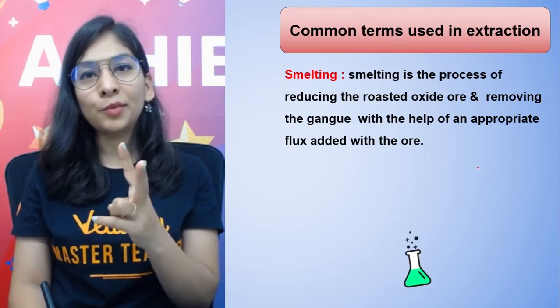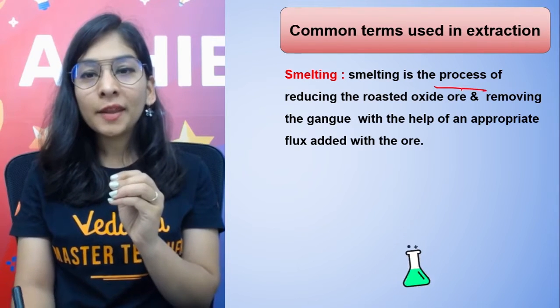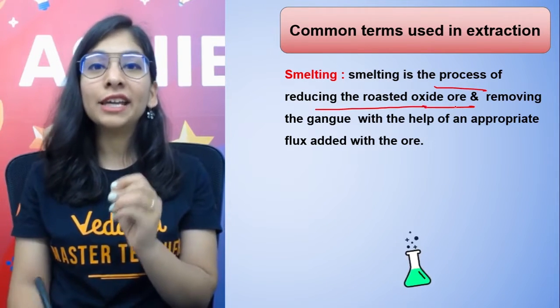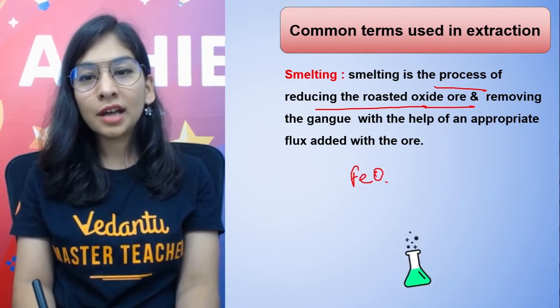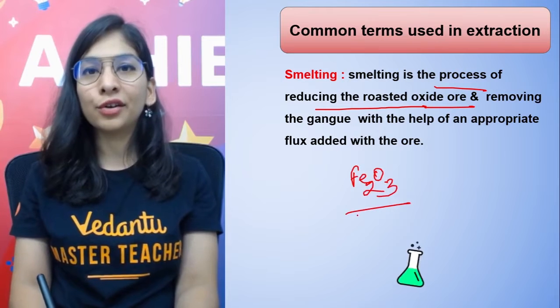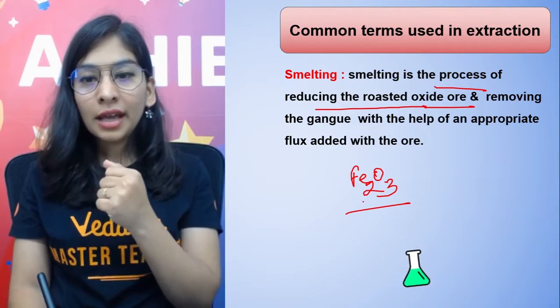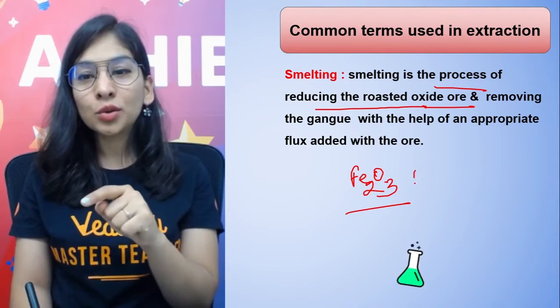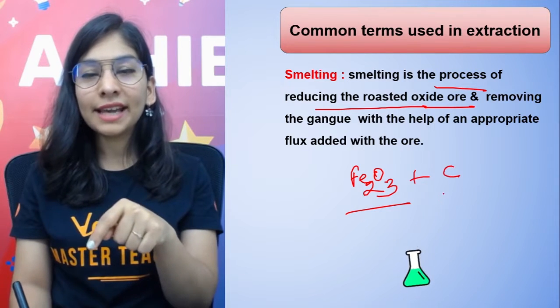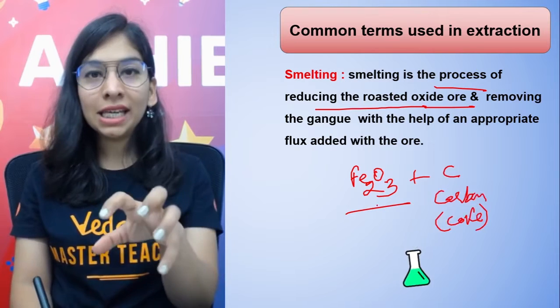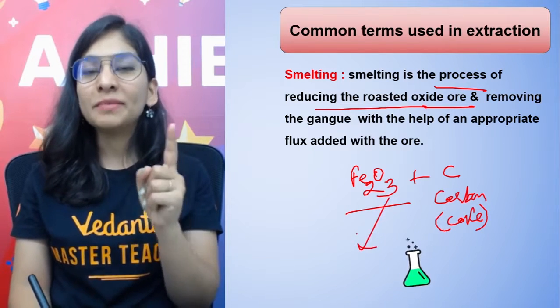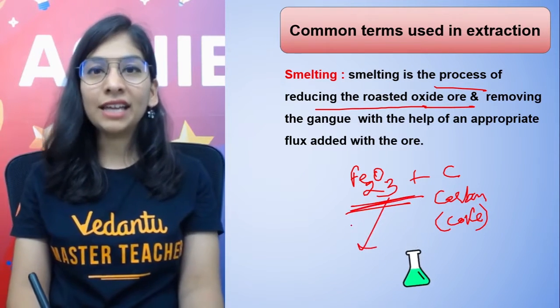There are two types of smelting processes. One is the process of reducing the oxide ore. Suppose this is the oxide ore, Fe2O3, iron oxide ore, hematite. An oxide ore we can reduce with the help of a proper reducing agent like carbon in the form of coke, and we do it in a furnace. We heat it. This process is called smelting, reducing my oxide ore.